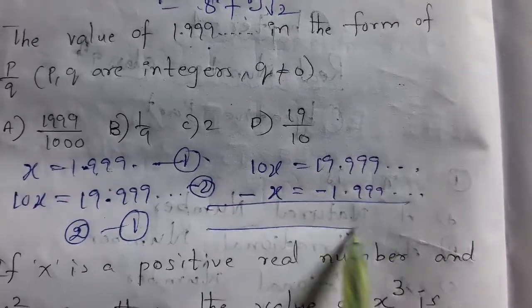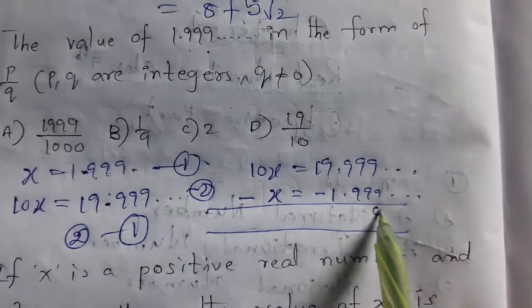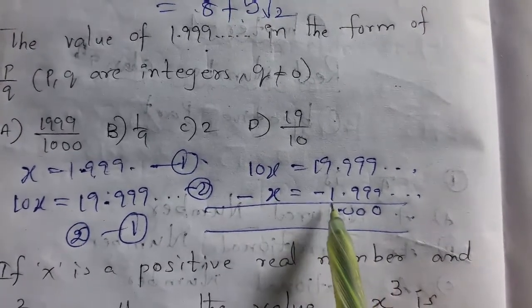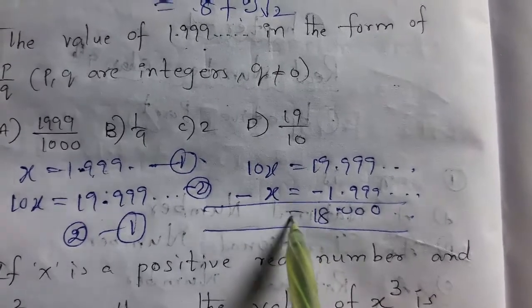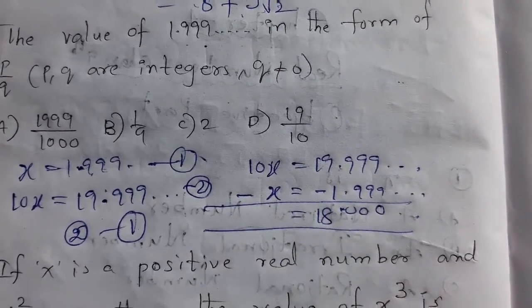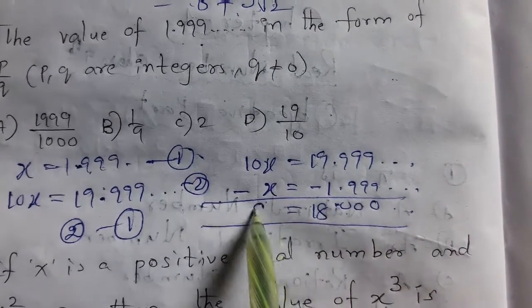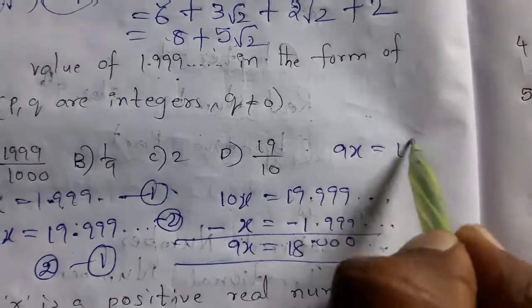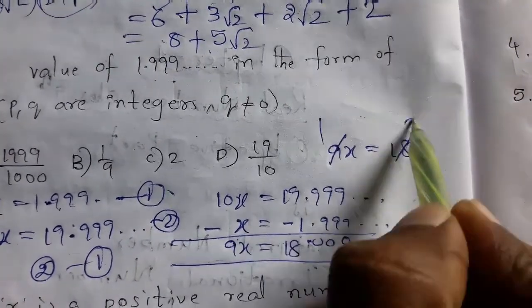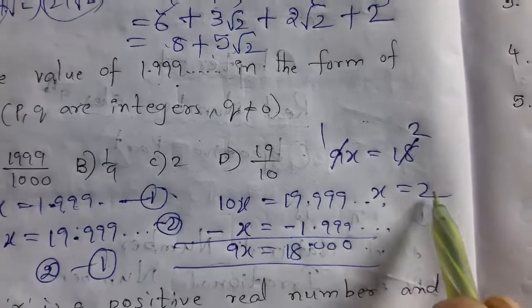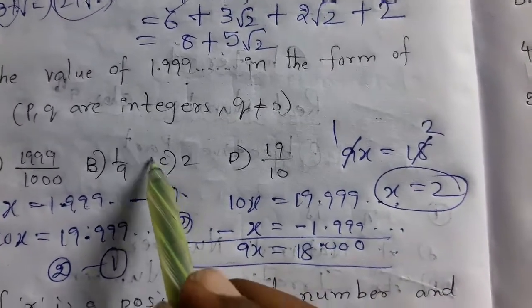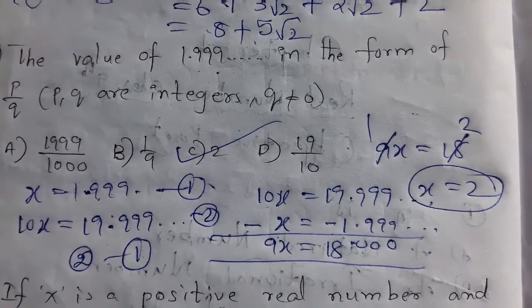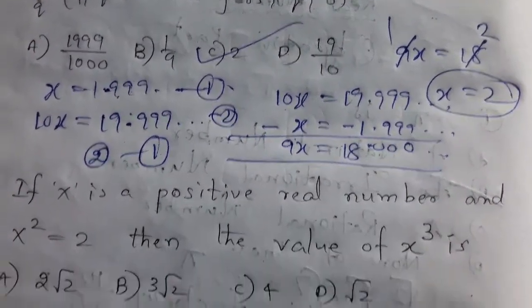Do the subtraction, we get the answer. See here, everything will be 0 after the decimal point. 19 minus 1 means 18, that equals 10x minus x means 9x. Now what we get? 9x equals 18. 9 ones are 9, 9 twos are 18. Therefore x equals what? 2. Value of x is 2. That means option C is the right answer of the given question. Now move to next question.